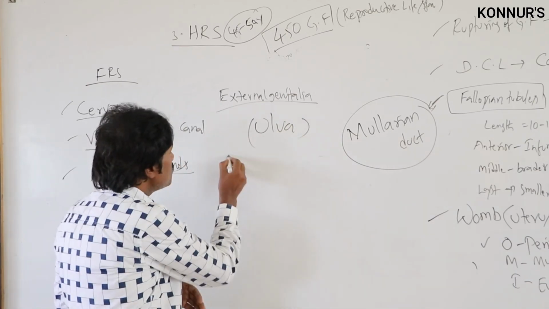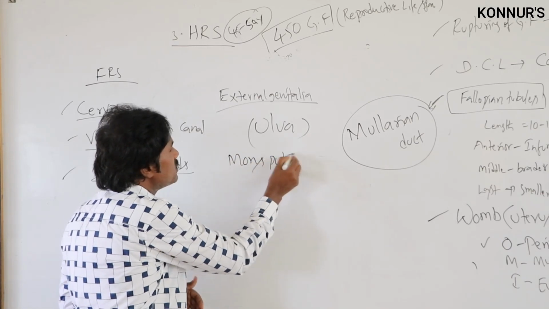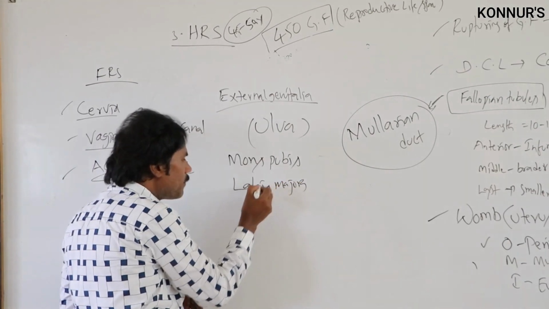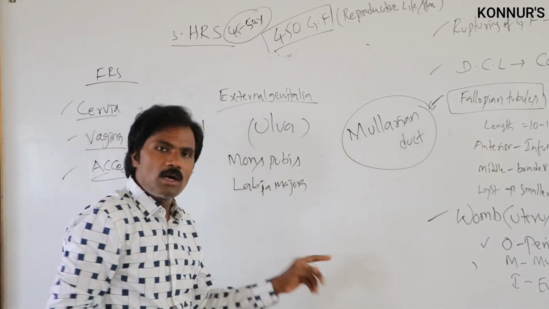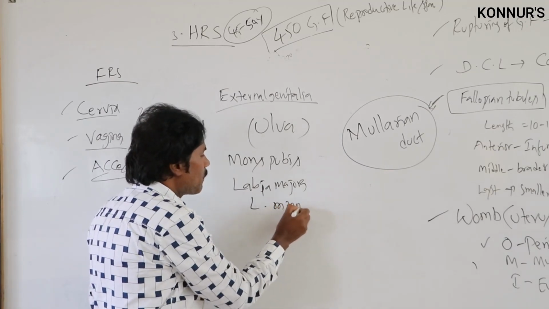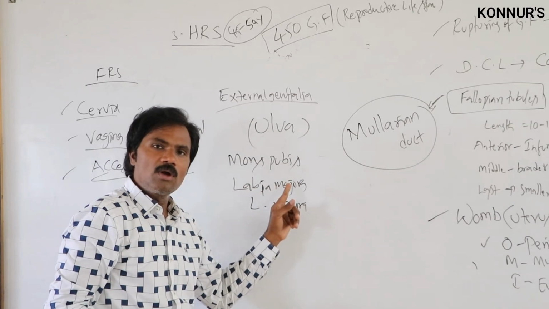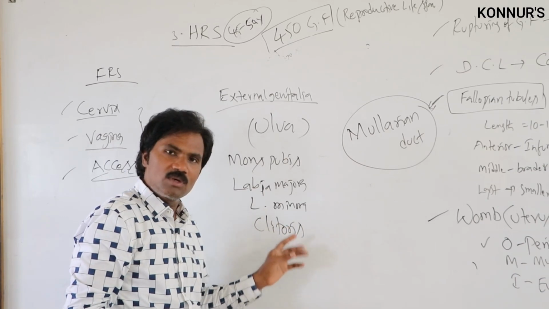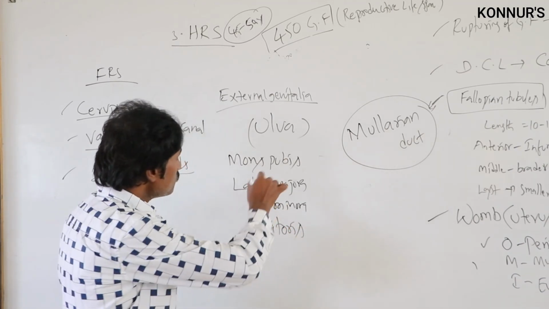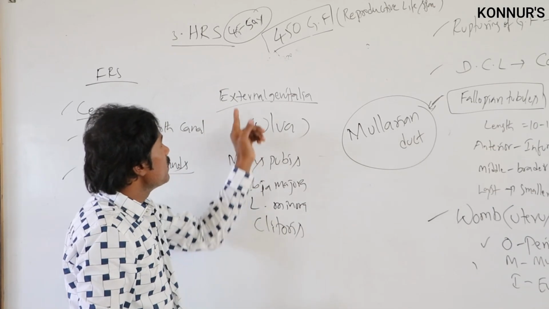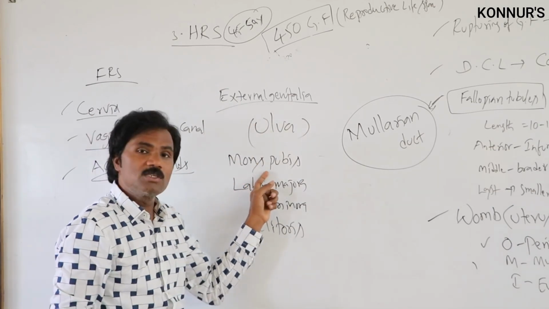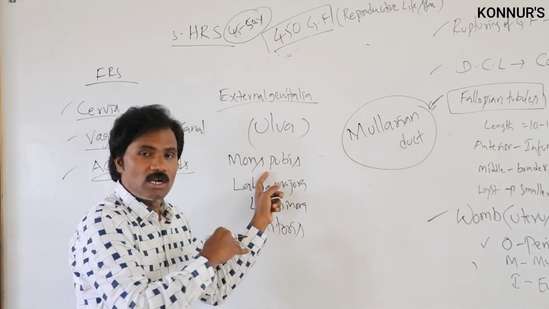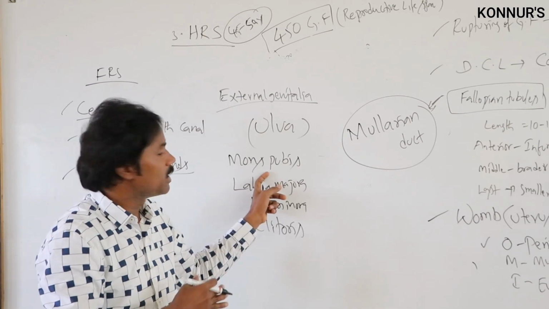Among these are the mons pubis, labia majora, labia minora, as well as the clitoris. These are normally present in the external genitalia. In the mons pubis, the fleshy part, pubic hair will be present, starting from the puberty age.